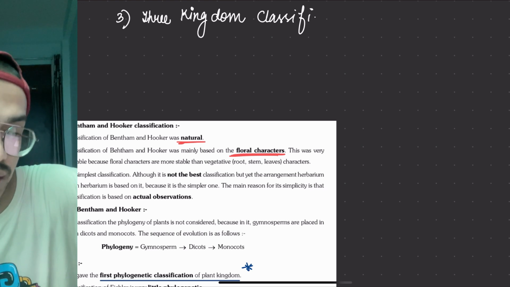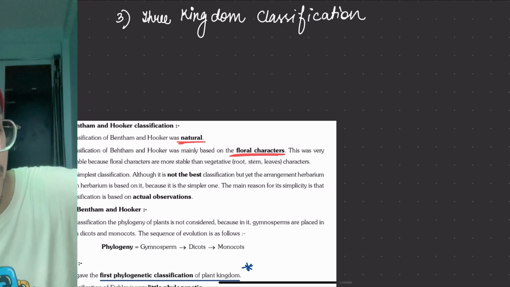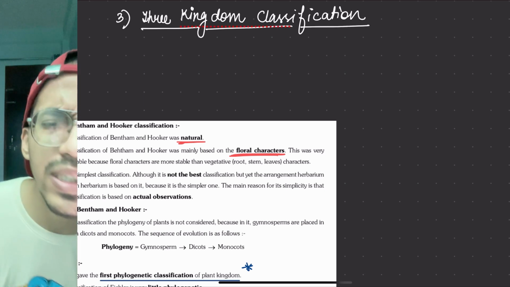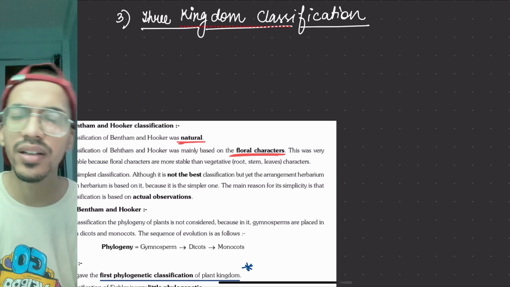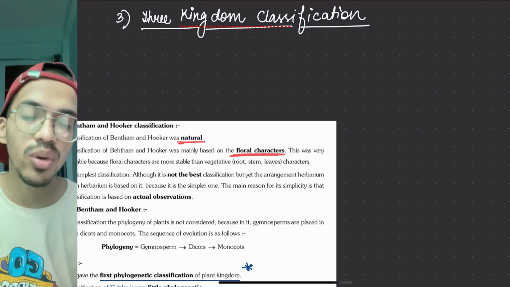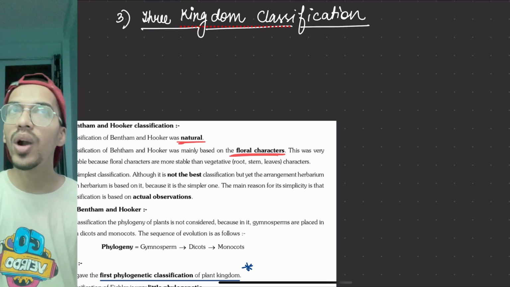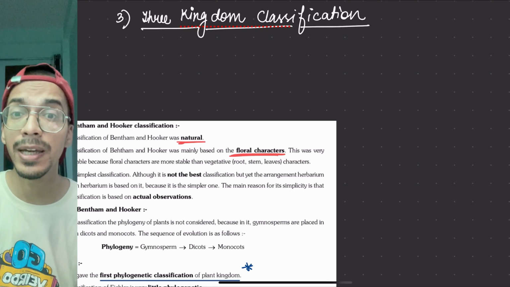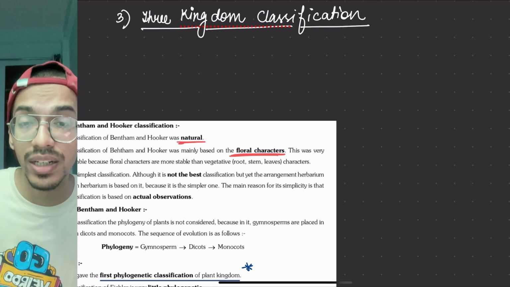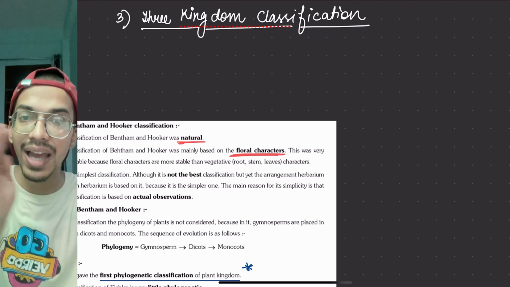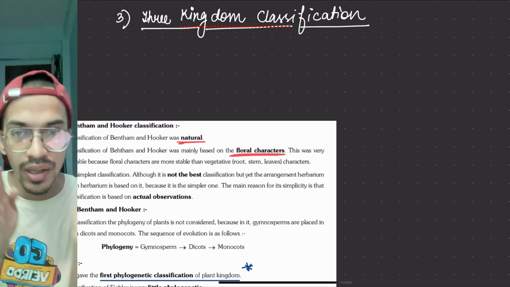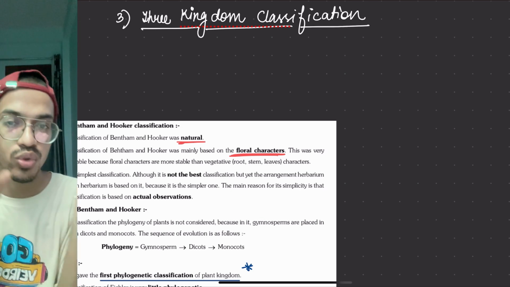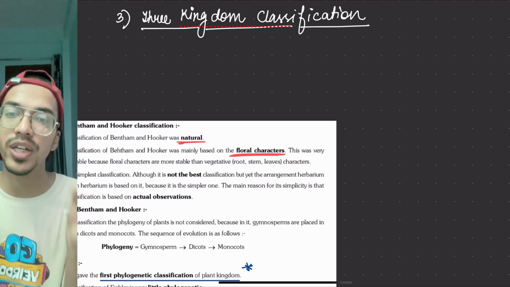What happened in the three kingdom classification? In the three kingdom classification, we are not writing the person who gave it, like Copeland and others, but we are going with the third kingdom. All the unicellular organisms which were earlier put into the two kingdom classification, into Plantae or Animalia, have been segregated out into a different kingdom called kingdom Monera. So all the unicellular ones are put into this.